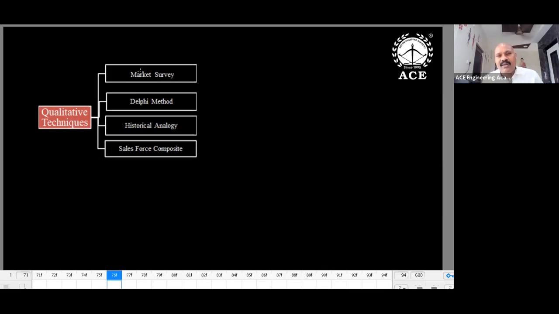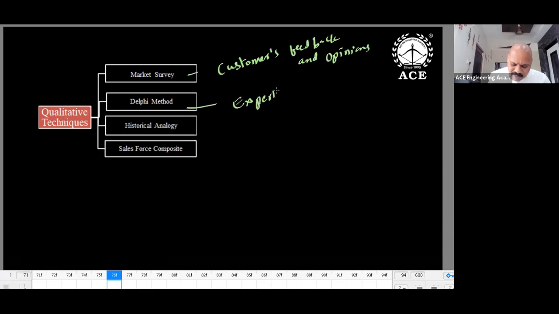So we conduct a market survey, and we have some sampling procedure, and we conduct the sales force opinion type. In the market survey, customers' opinion or customers' feedback is collected in the form of a questionnaire. The questionnaire is further analyzed. In the Delphi method, instead of customers, we use experts. Experts are supposed to answer the questionnaire. In market survey, customers' feedback and opinions. In Delphi method, experts' feedback and opinions. In analogy, comparison.